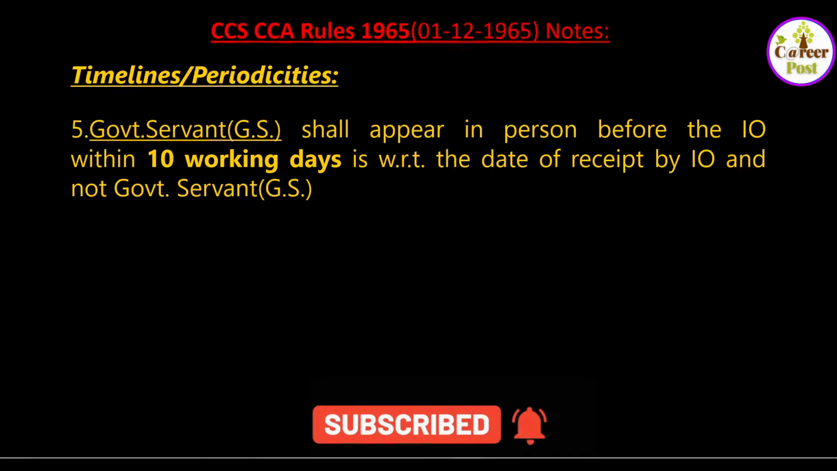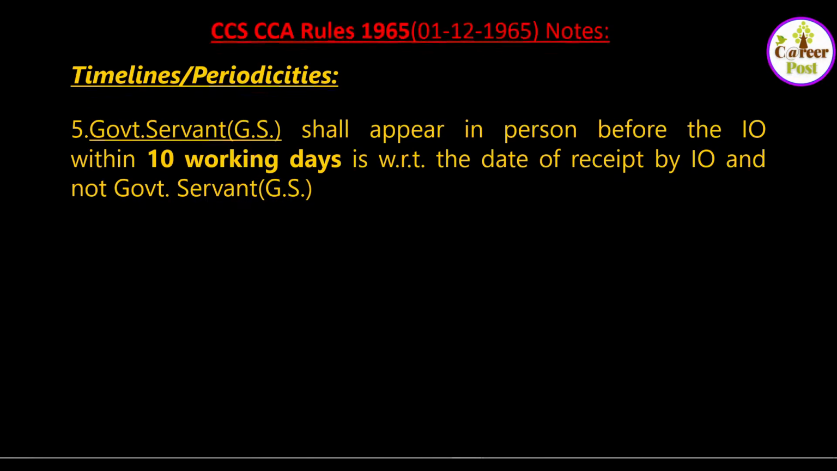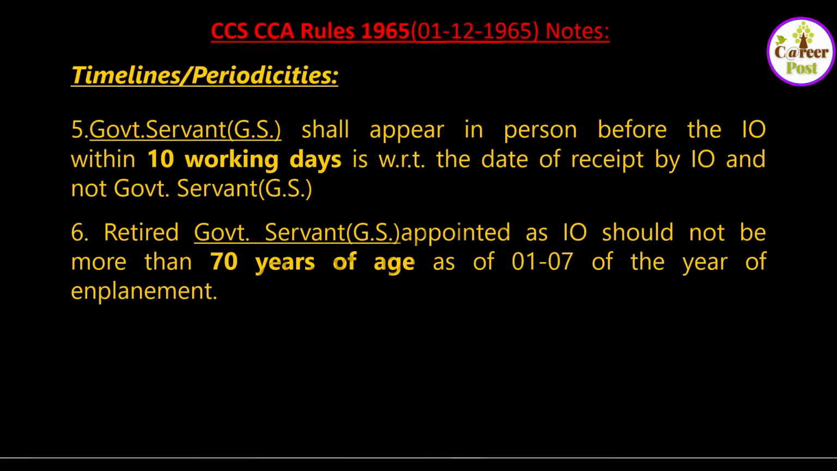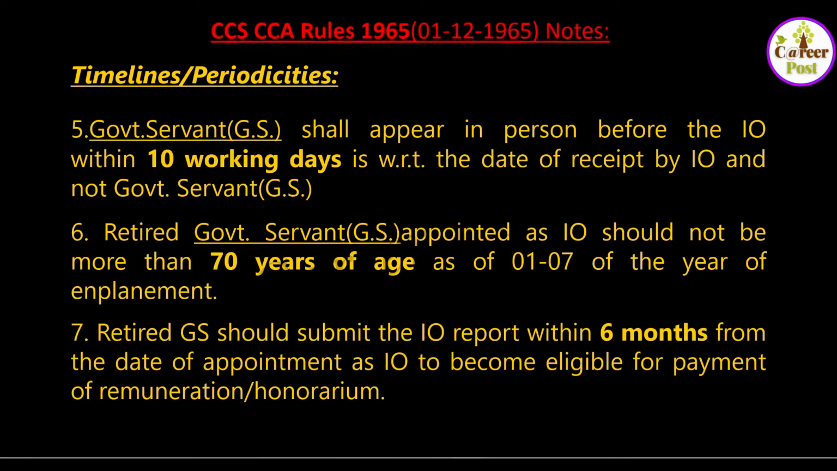The government servant shall appear in person before the IO within 10 working days with reference to the date of receipt by the IO and not the government servant. The retired government servant appointed as inquiry officer should not be more than 70 years of age as on 1/7 of the year of empanelment. So it is 70 years of age.